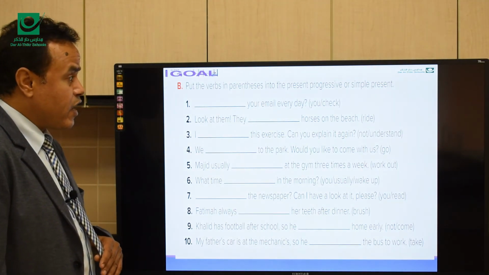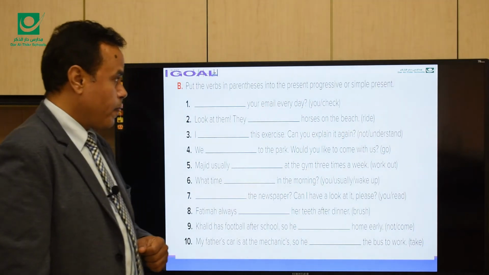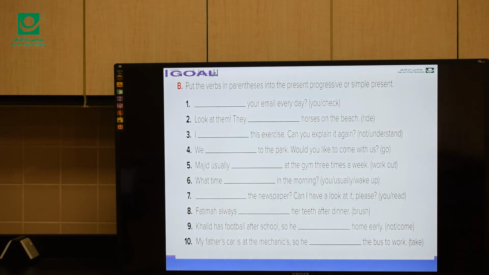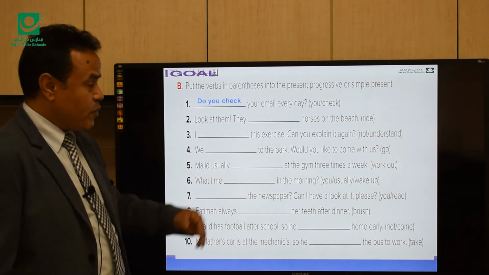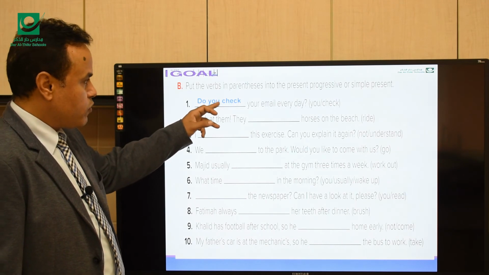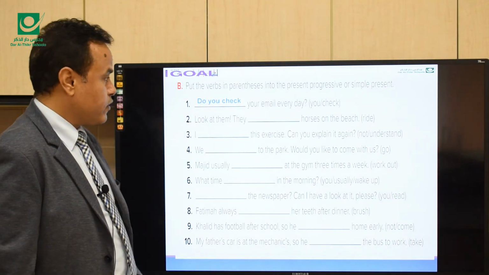So [blank] your email every day, you check. What do you think here? This is every day. So the tense of this question is simple present. This is a yes or no question. So we start with do or does here. Here we have you. So we start with do you check. Do you check your email every day? We use do, you, and the verb check and complete.